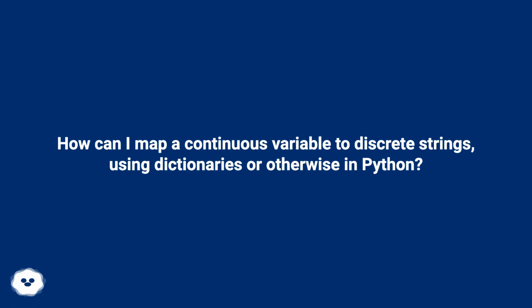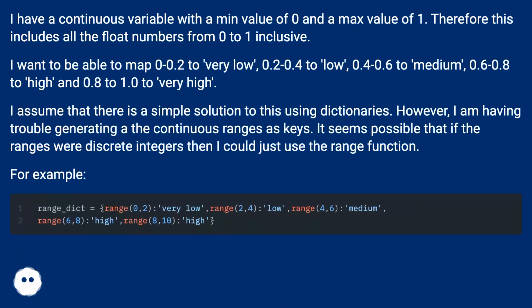How can I map a continuous variable to discrete strings, using dictionaries or otherwise in Python? I have a continuous variable with a min value of 0 and a max value of 1. Therefore this includes all the float numbers from 0 to 1 inclusive.